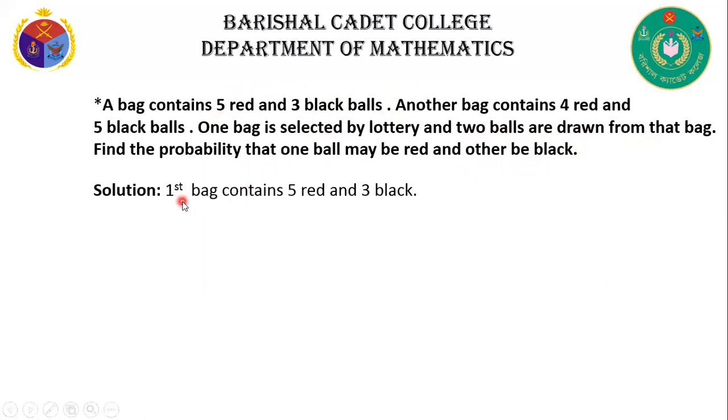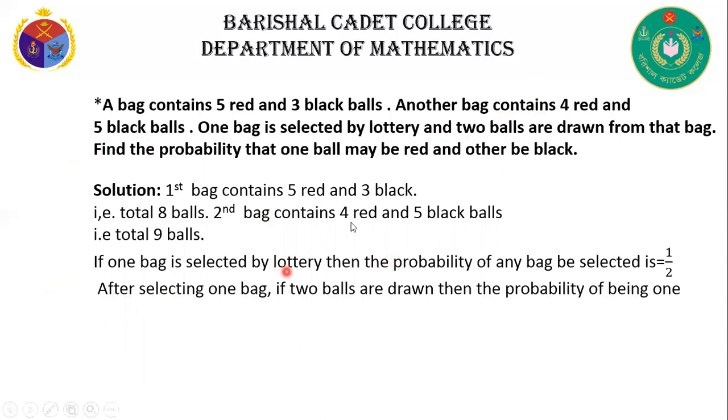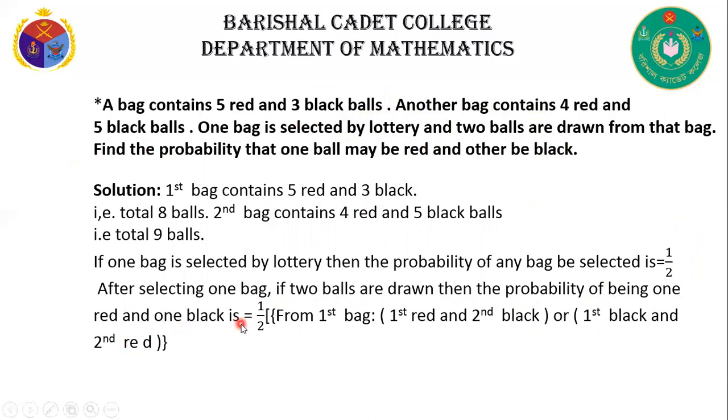Now the solution. The first bag contains 5 red and 3 black, and the total is 8 balls. And the second bag contains 4 red and 5 black, that means 9 balls. If one bag is selected by lottery, then the probability of any bag being selected is 1 by 2, because here there are 2 bags. After selecting one bag, if 2 balls are drawn, then the probability of being one red and one black. Firstly we select a bag, that's why we can write half.